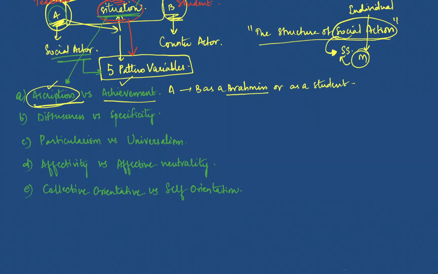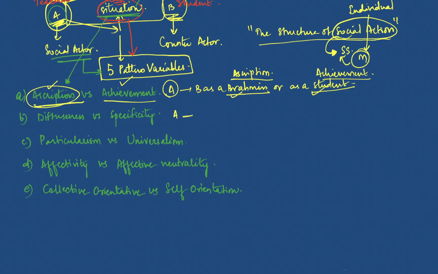If he is seeing him as a Brahmin, that means he is using his ascriptive nature, right? If he's just seeing him as a student, that means he is seeing him on the basis of his achievement. So that is a choice A has to make. If he sees in this way, he can see it in that way, and if not, in this way. And he has to choose between ascription and achievement, right? Secondly, diffusiveness versus specificity.